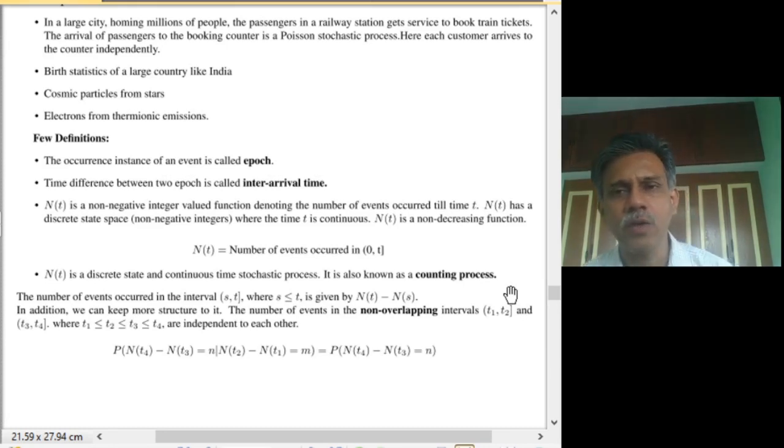Why do we call it a counting process? Because this denotes what happens when we count certain occurrences of random events.